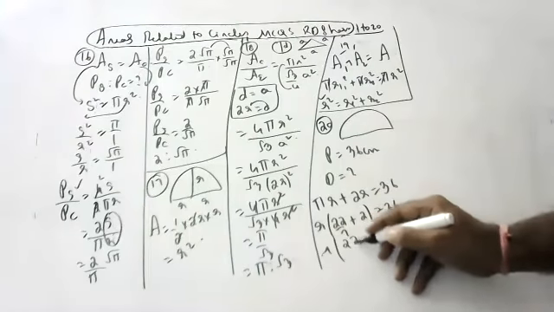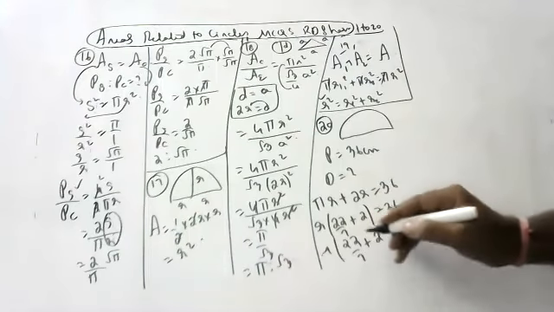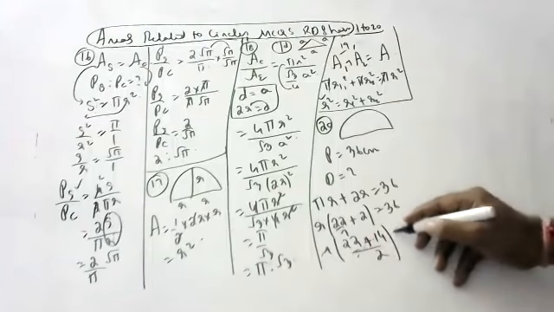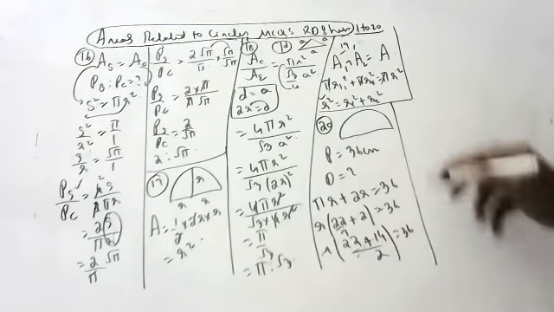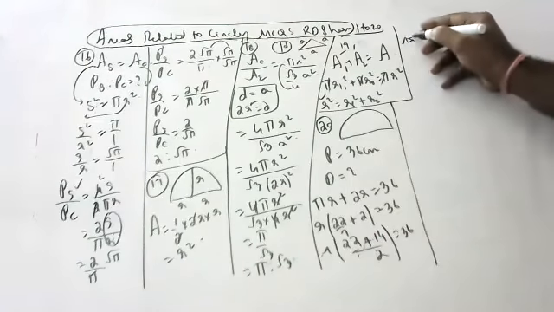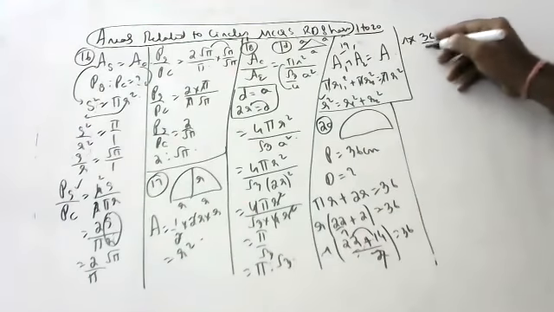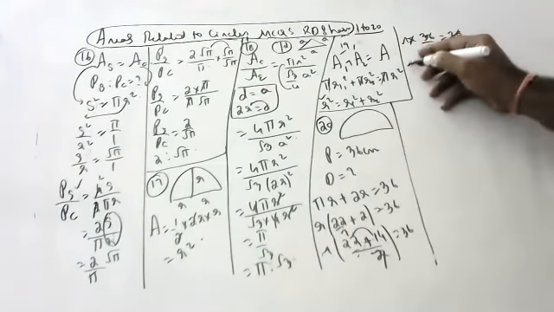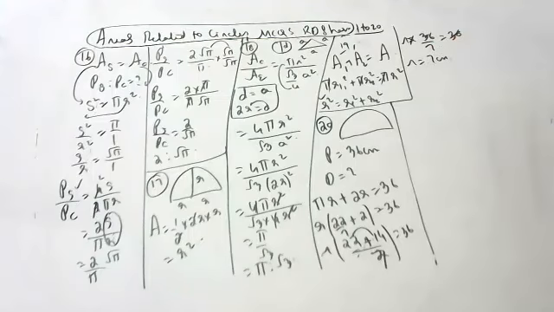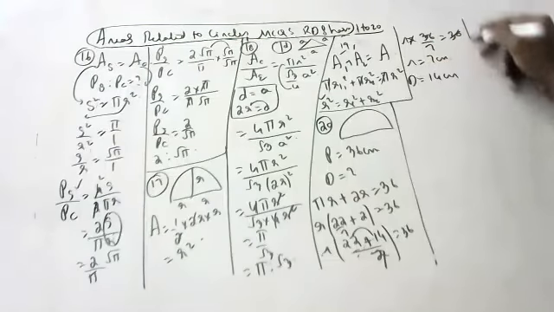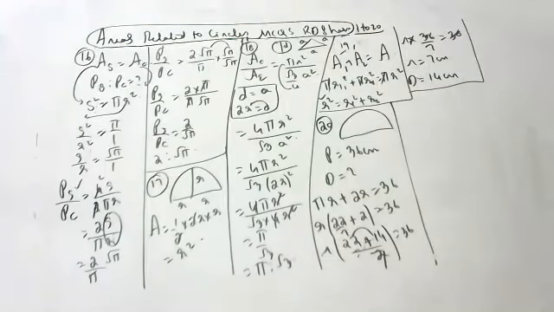r into 22 by 7 plus 14 by 7 is equal to 36. So children, r into 22 plus 14 is 36 by 7, equal to 36. So radius is equal to 7 centimeters. Now what is asked? Diameter. Diameter means 14 centimeters is the diameter of the protractor, children. Like this we have to do, children.